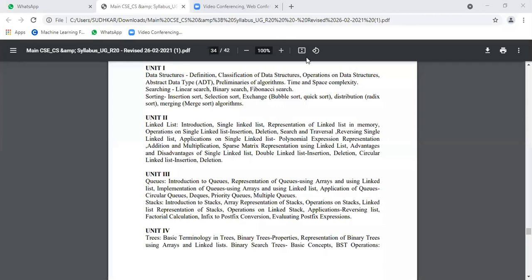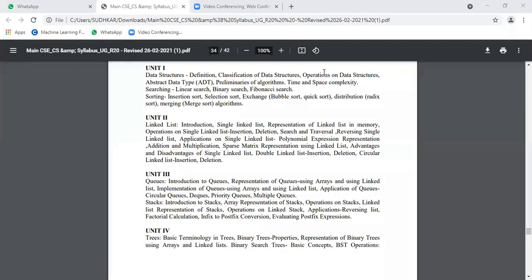With similar data types, what are the different operations that we have performed on an array? Collection of similar data types, what will it do? It will store. Yeah, storing. Good. Storing the similar data types. That is the correct answer.